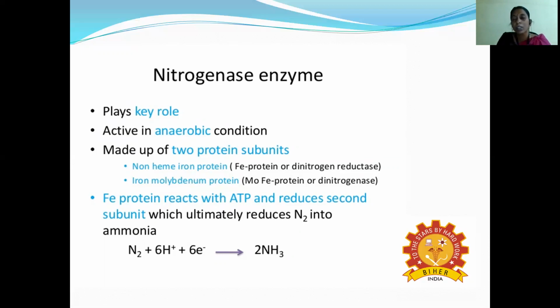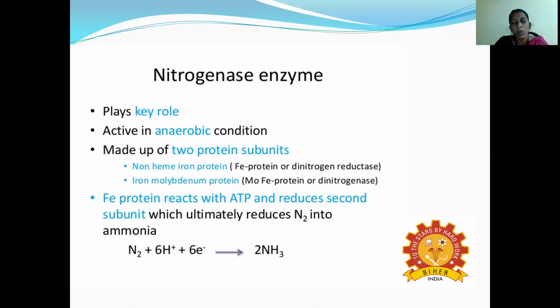They have redox centers, so both oxidation and reduction occur. Finally, the energy is also recovered, and that energy converts nitrogen into ammonia. So what is the final conclusion? The nitrogenase enzyme plays a key role.